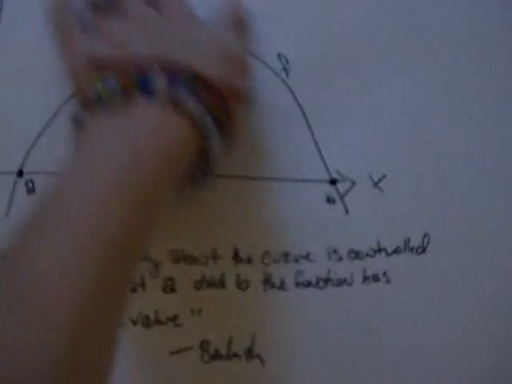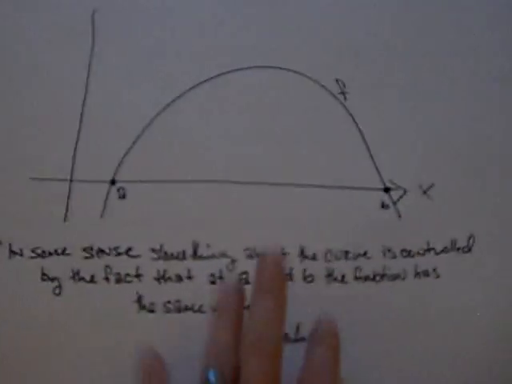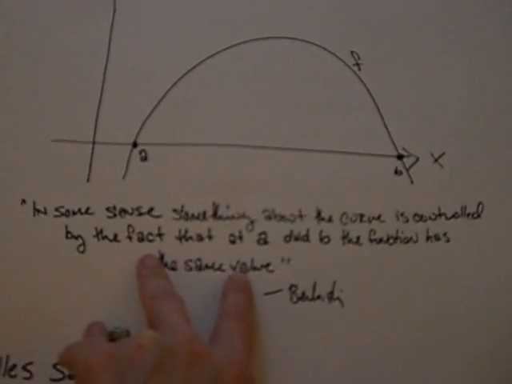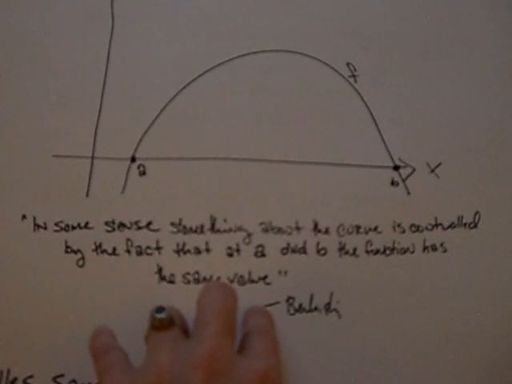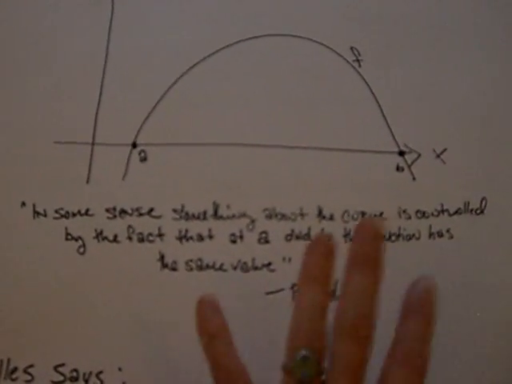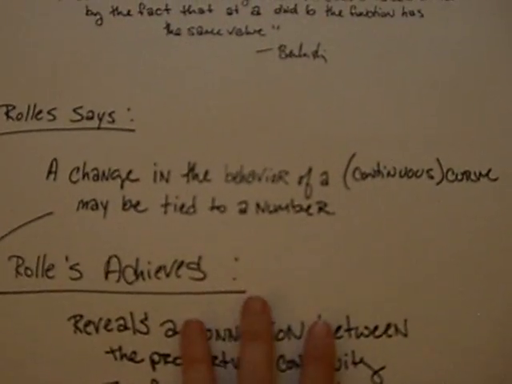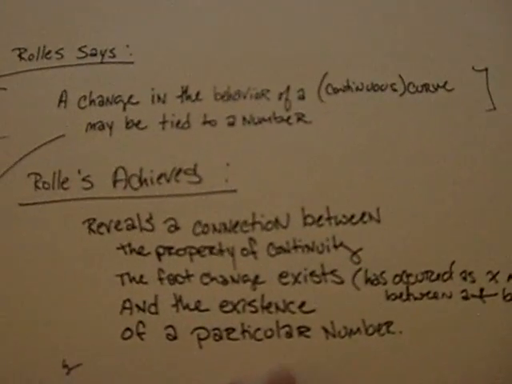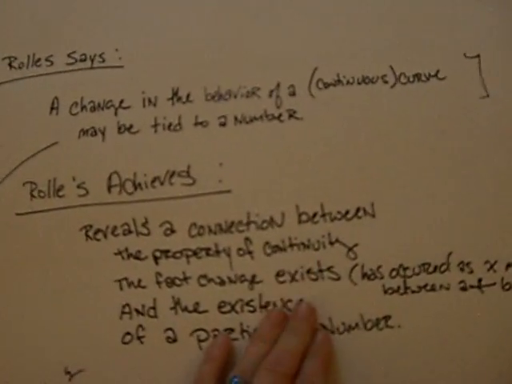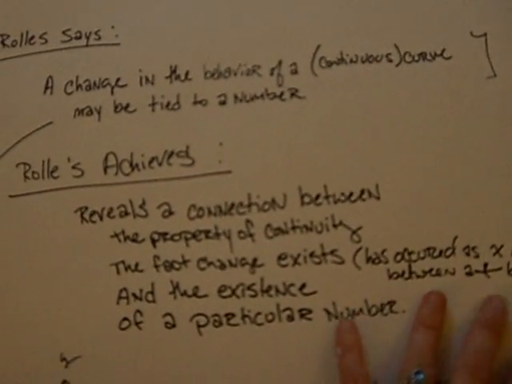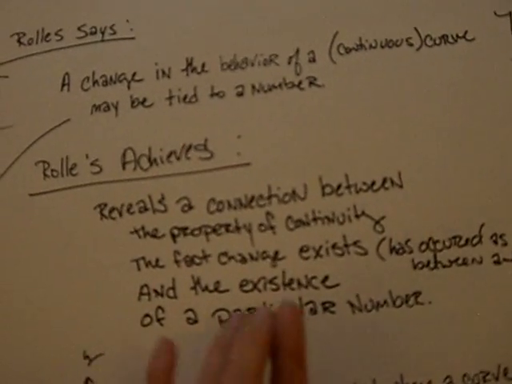Alright, so here we have a function f from a to b. Here we go. In some sense, this is Berlinski. Something about the curve is controlled by the fact that a and b have the same value. Rolle says that a change in the behavior of a continuous curve is tied to a number. It reveals a connection between the property of continuity, the fact that change exists and occurred as x moved between a and b, and the existence of a particular number.